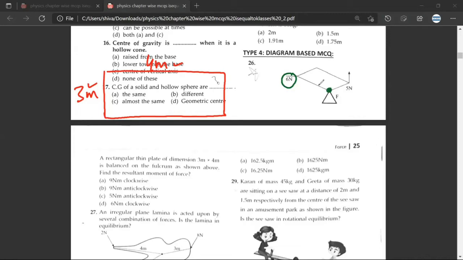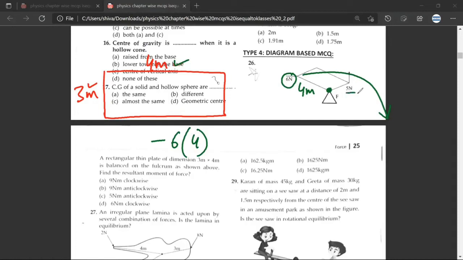Yes, sir. We can see that this is the length, and the length is 4 meter. Have you understood? Yes, sir. So by hook or crook, let us assume that the 6 Newton is at a perpendicular distance of 4 meter, and this is making a clockwise movement. Have you got the logic? Yes, sir. So 6 into 4, because it is clockwise, this would be negative. Any doubt till here? No doubt.